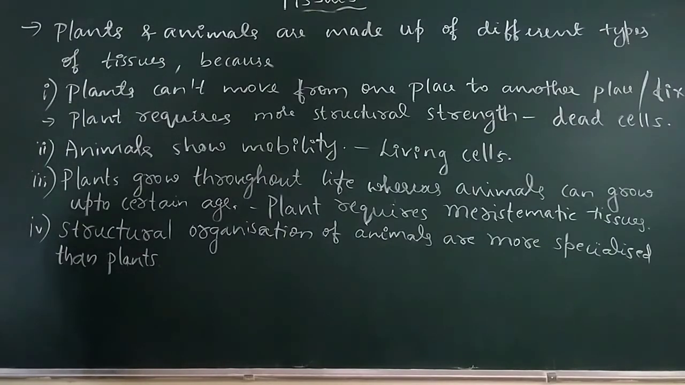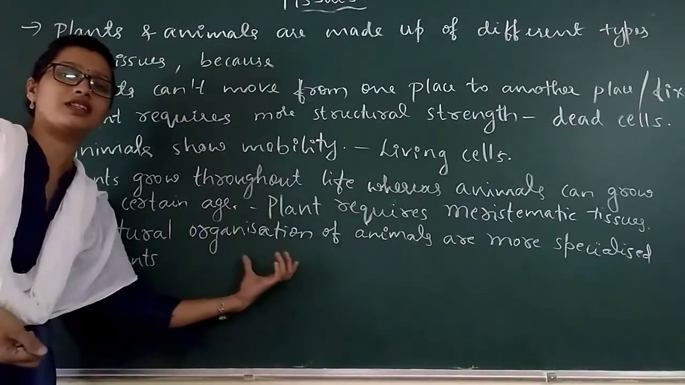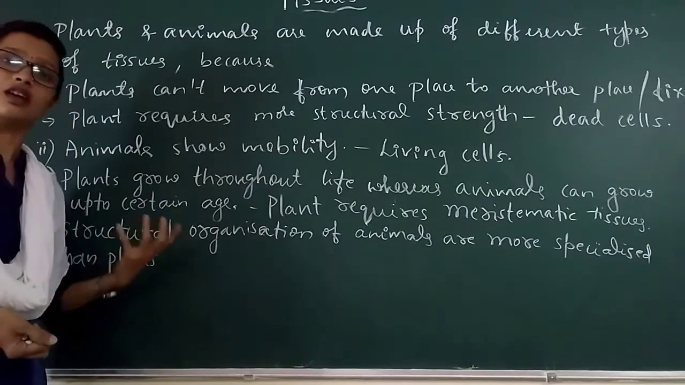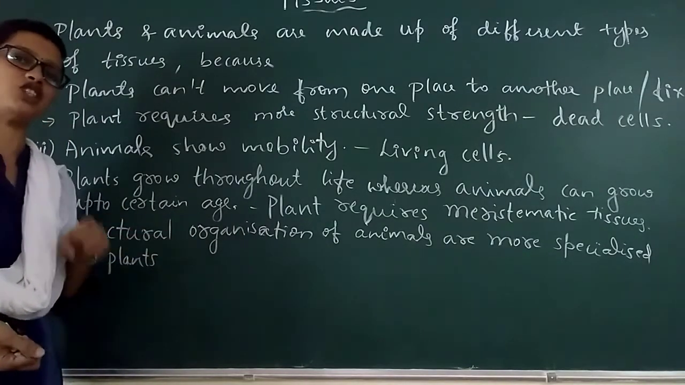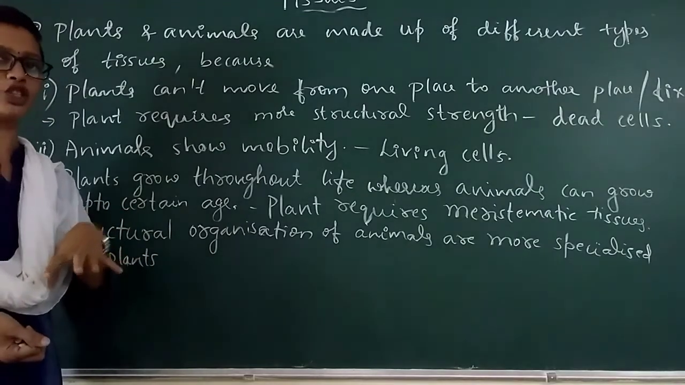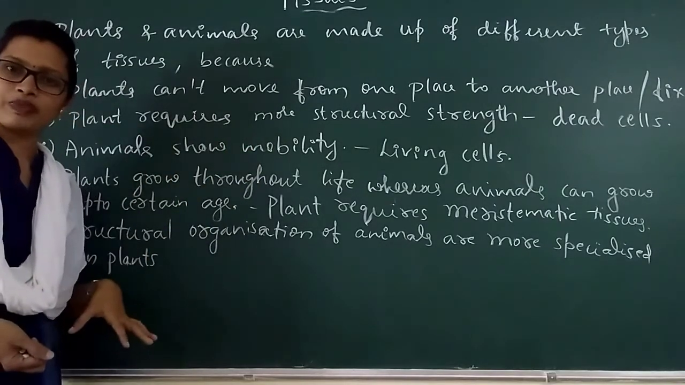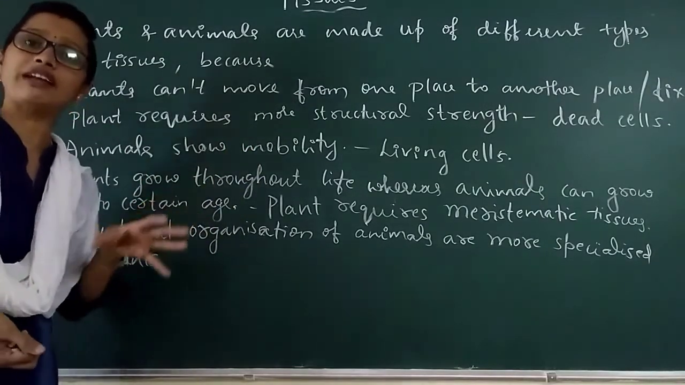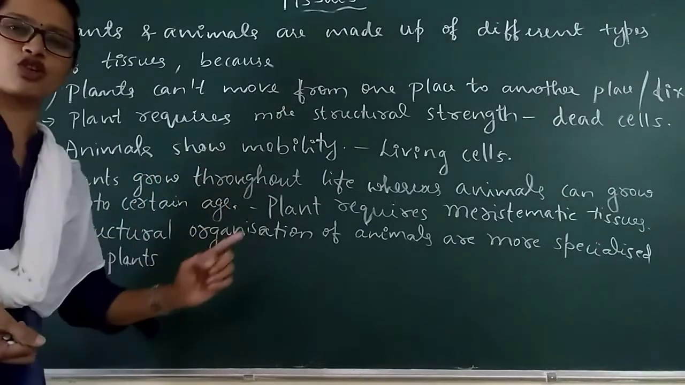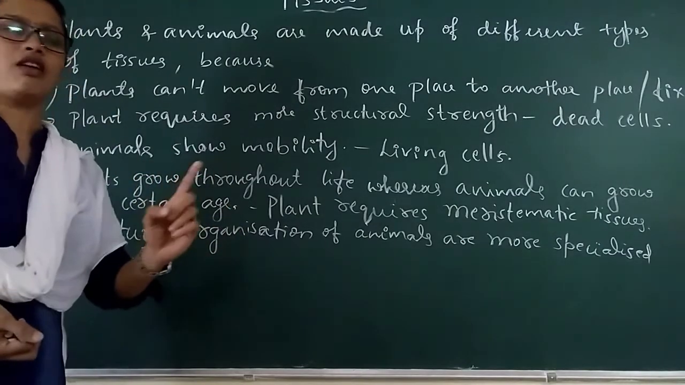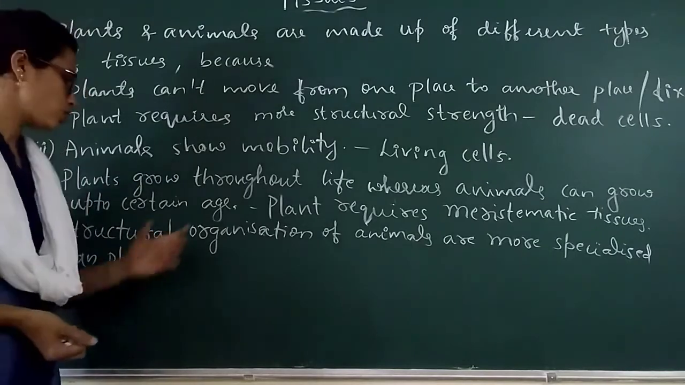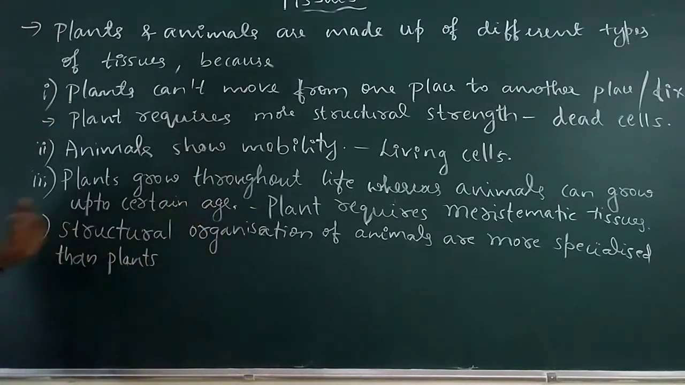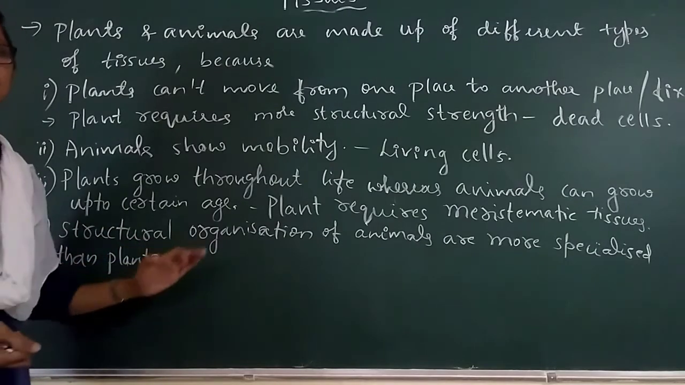Because in animals, a well-developed nervous system is present for the conduction of impulses or messages from one part of the body to another part, and there is a well-developed circulatory system for the circulation of nutrients and gases from one part of the body to another part. So, more specialized structural organization is present in animals compared to plants.